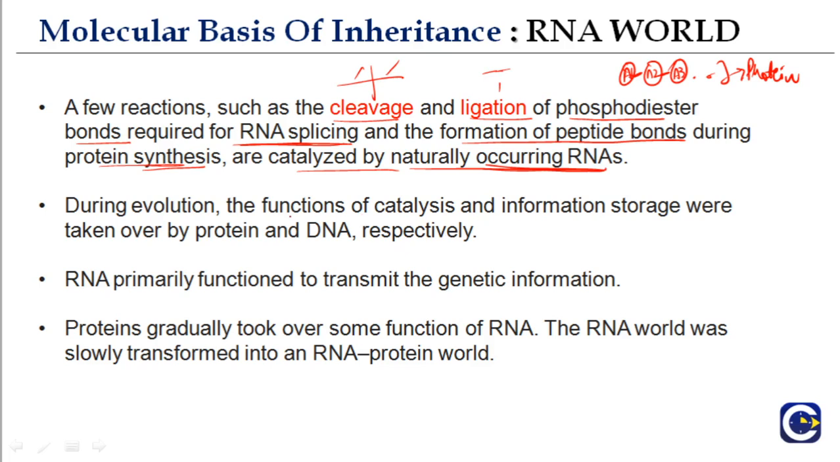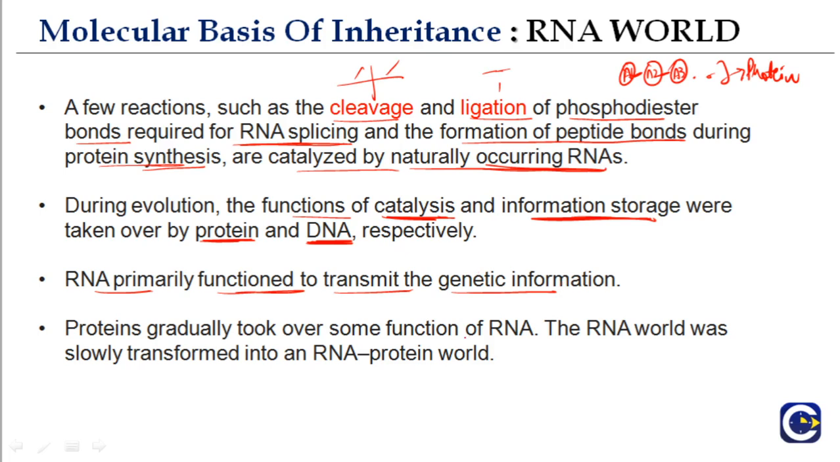During evolution, the functions of catalysis and information storage were taken over by protein and DNA respectively. So these catalytic functions were taken over by protein, and information storage, the genetic information, by DNA. And slowly, RNA primarily functioned to transmit the genetic information.